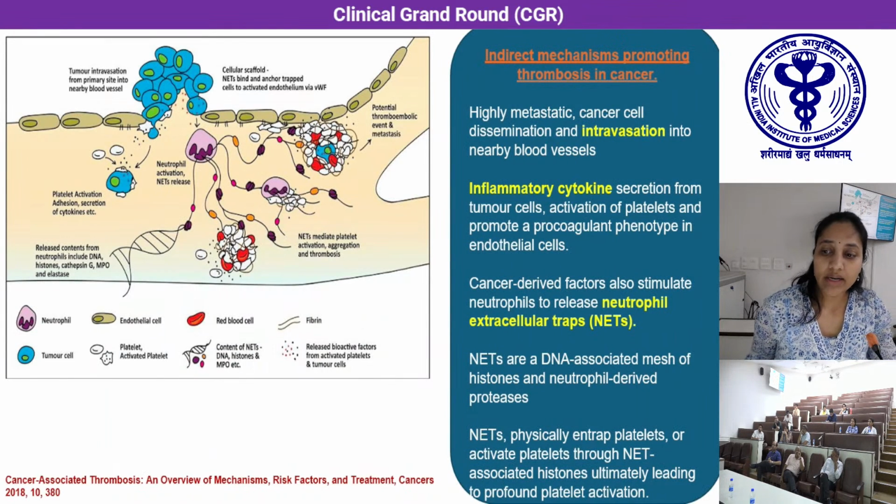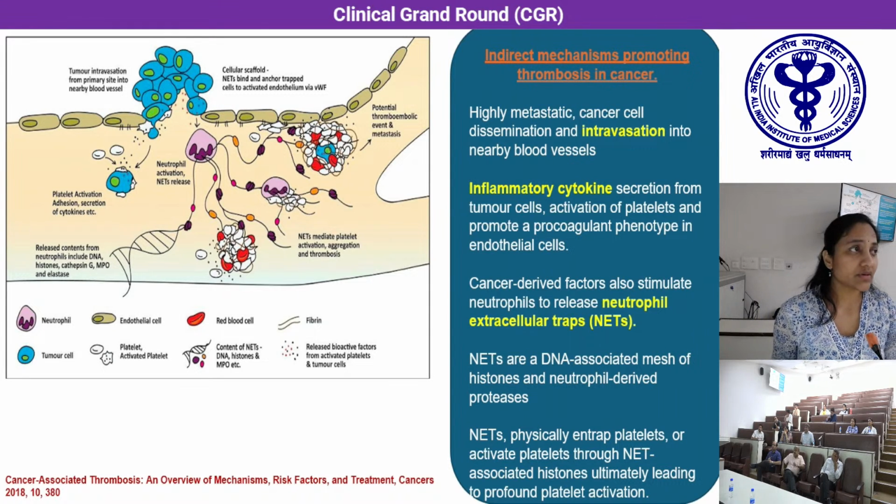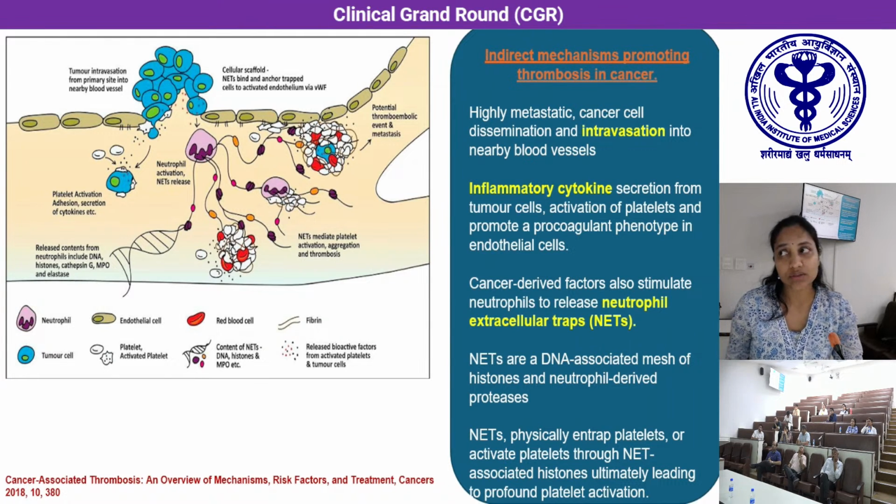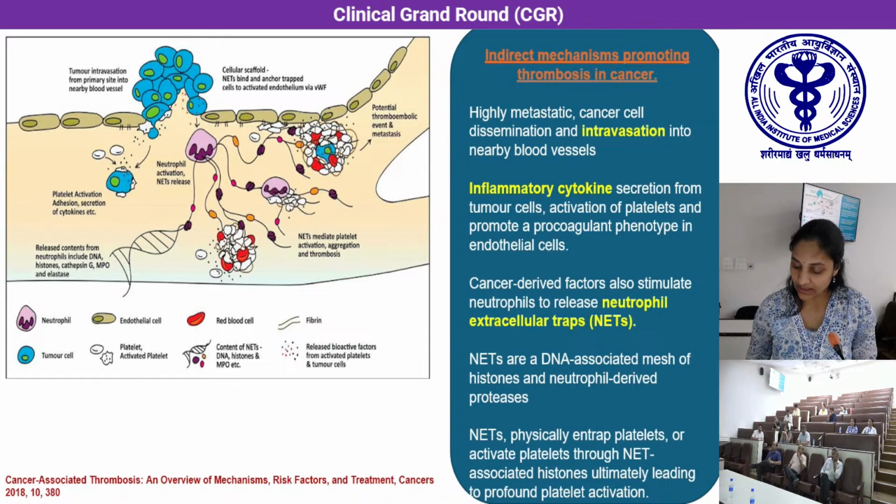And then talking about the indirect mechanisms that promote cancer include cancer cell dissemination and intravasation to nearby blood vessels. This will lead to endothelial damage, and inflammatory cytokines which are released will activate platelets and promote procoagulation. Cancer-derived factors also induce neutrophil extracellular traps. What are these NETs? NETs are a DNA-associated mesh of histones and neutrophil-derived proteases. They form a physical entrapment of platelets, and activate platelets through the NET-associated histones also. And then there is a profound platelet activation leading to procoagulation.